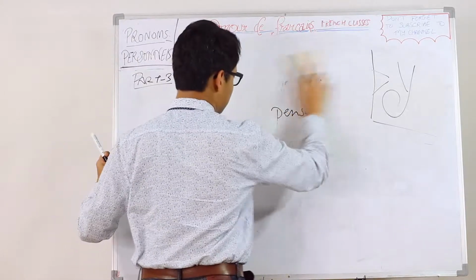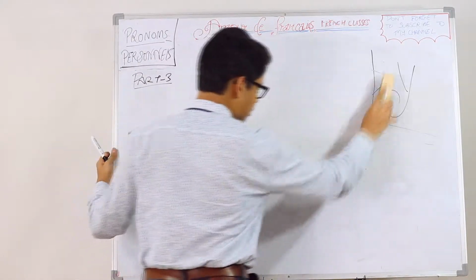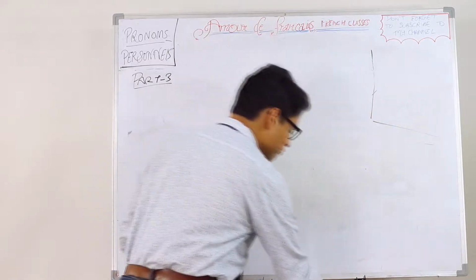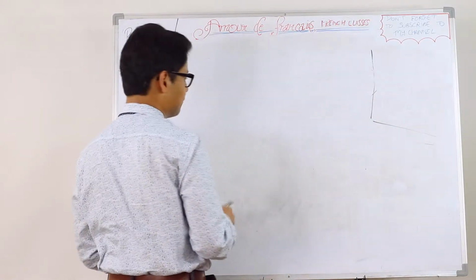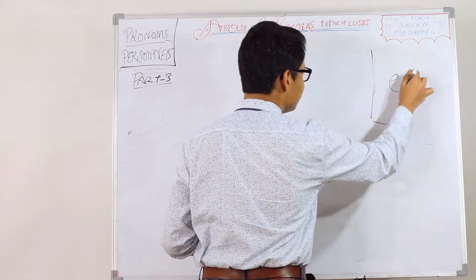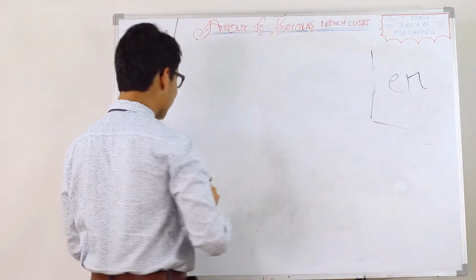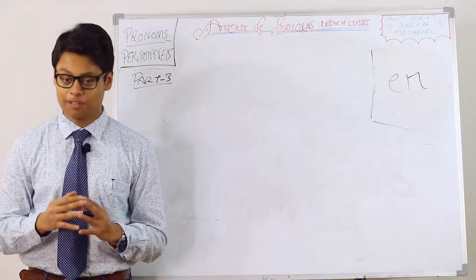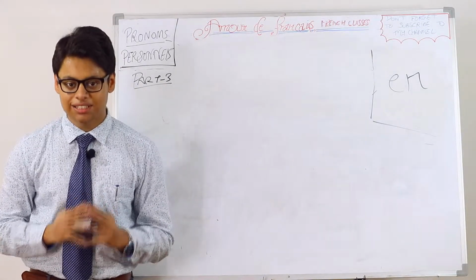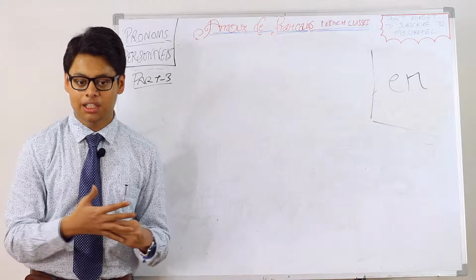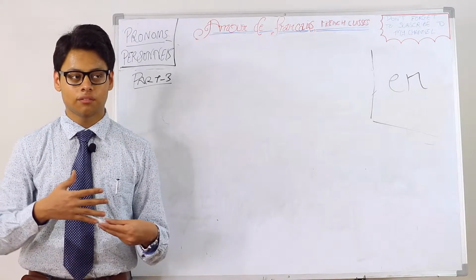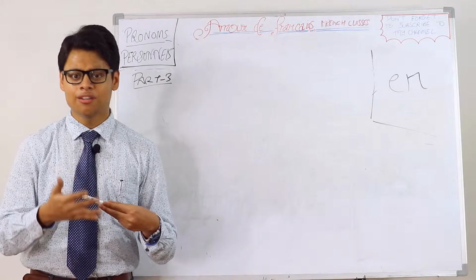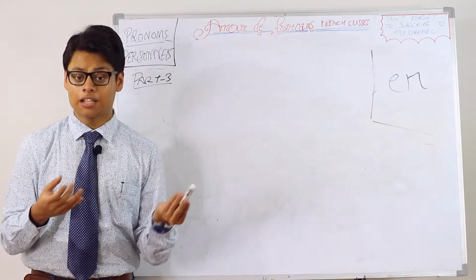Moving towards the second pronoun, the last pronoun for today's video, and the last pronoun for pronom personnel also, which is en. Used with what? Nouns having partitive articles, expressing some quantity or length or some standard weight and measure.